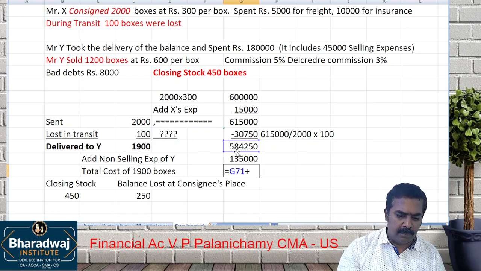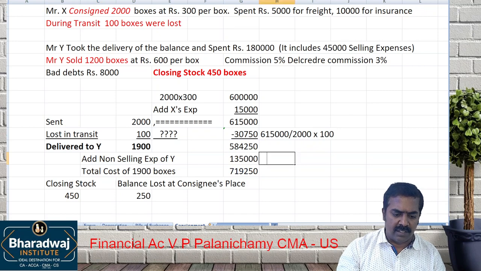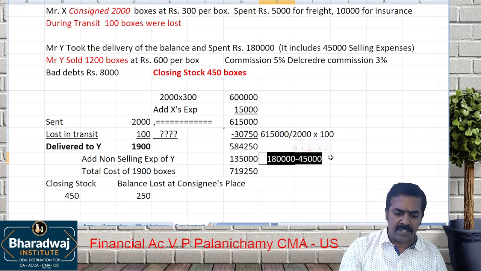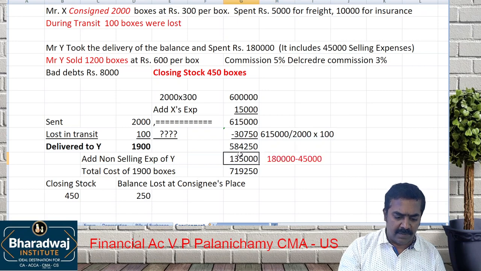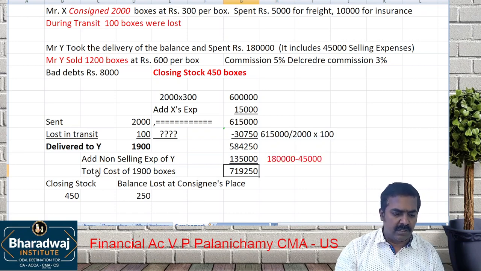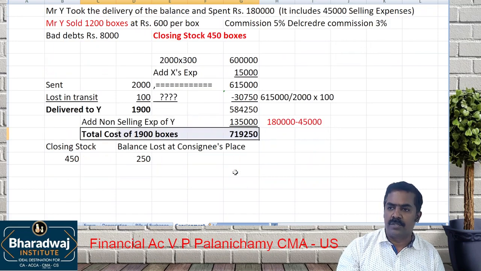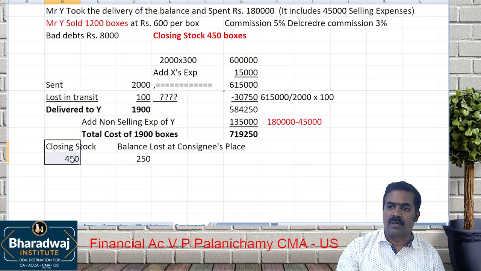5,84,250 plus this. Do you understand how this 1,35,000 comes? Out of 1,80,000, how much is selling expenses? 45,000 is selling expense, so the balance is which one? Non-selling expenses. So what is the value of 1,900 boxes? 7,19,250.